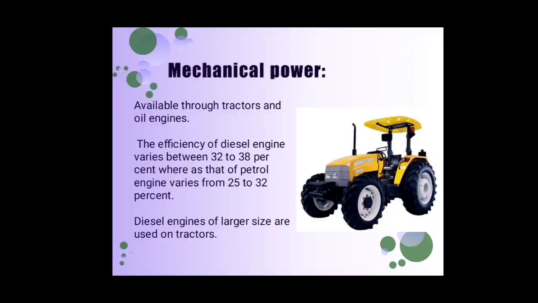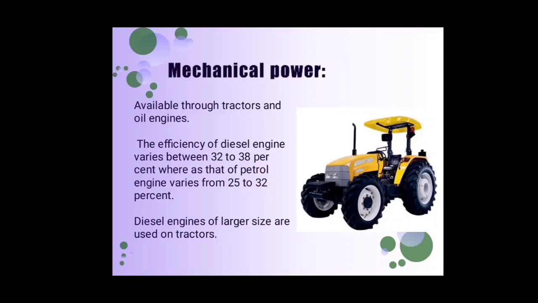And the third one is mechanical power. This is the major power source utilized on the farm. The major mechanical power sources are the tractor and power tiller, and some stationary engines, the petrol engine and diesel engine. The diesel engine efficiency varies between 30 to 38%. In the petrol engine it is 25 to 32%.